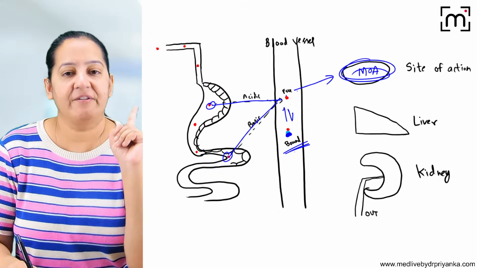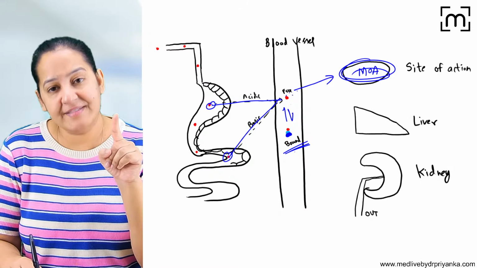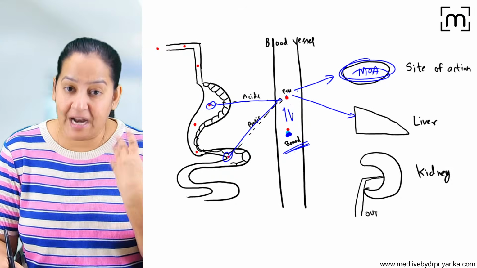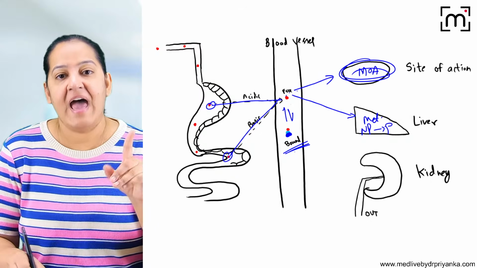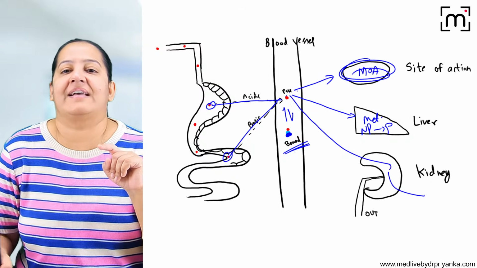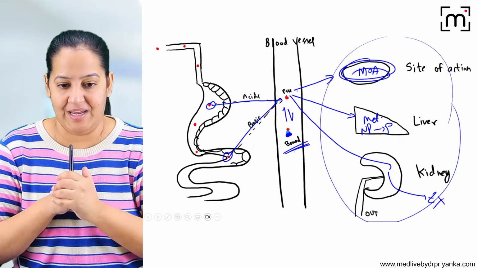It is the free which will go to the site of action and show its mechanism of action. And after that, it is the free only that will go to the liver and get metabolized, converted from non-polar to polar. It is the free drug only that will go to the kidney and get excreted out. It is the free drug only which moves in all the tissues.